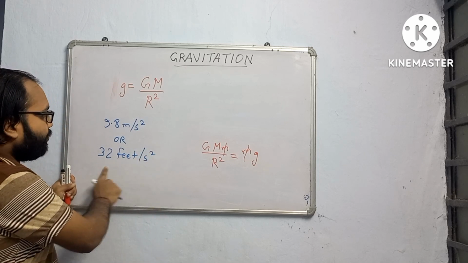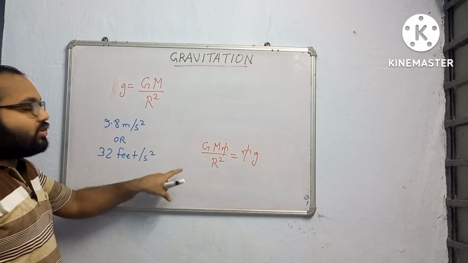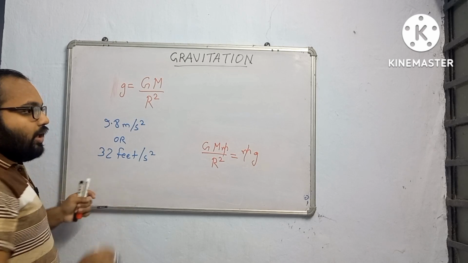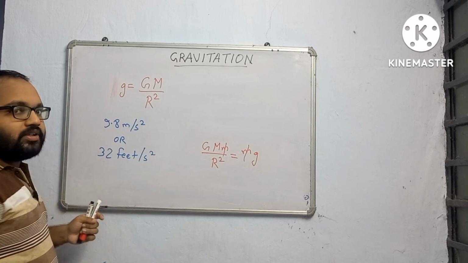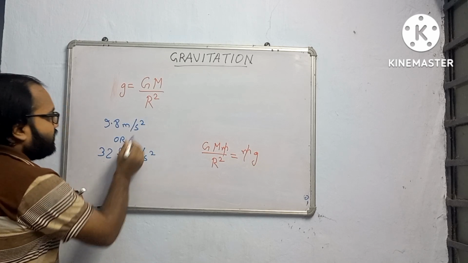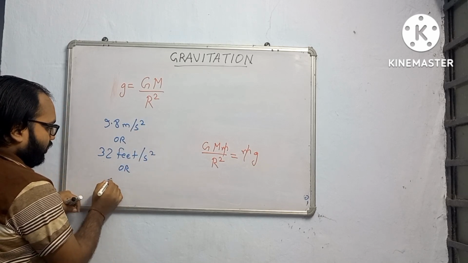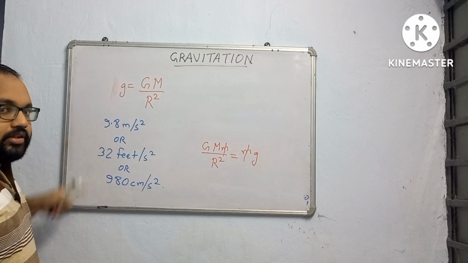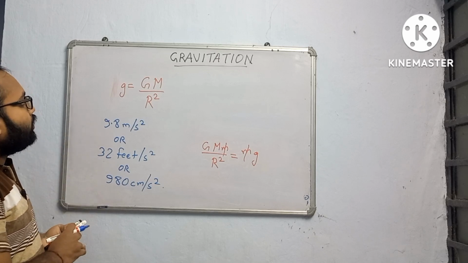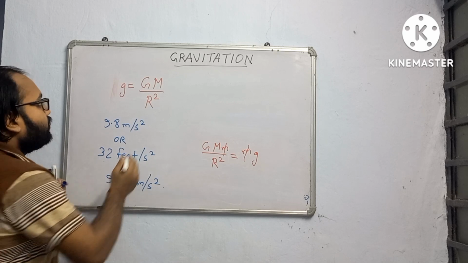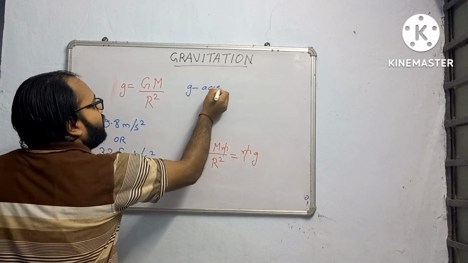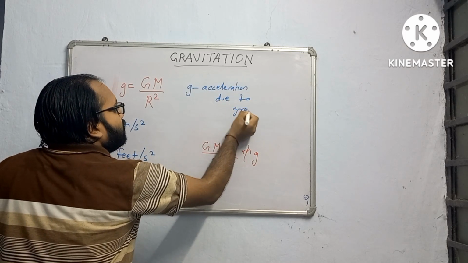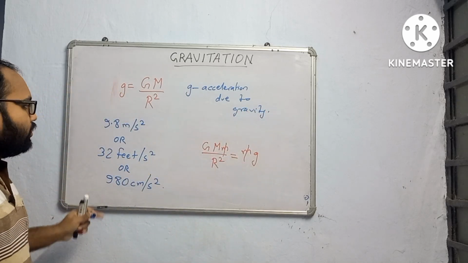I am telling you students, this is important because whenever the question data will be given in feet. This was asked in 2021. Data was given in feet and it was not mentioned that the value is 32 feet per second square. So you have to remember, or this is SI system. And in CGS you will write 980 centimeter per second square. These three things you have to remember. Now g, acceleration due to gravity.